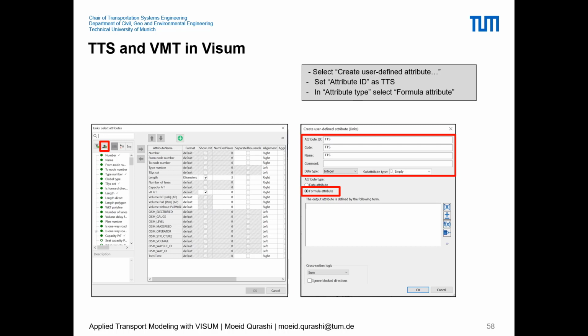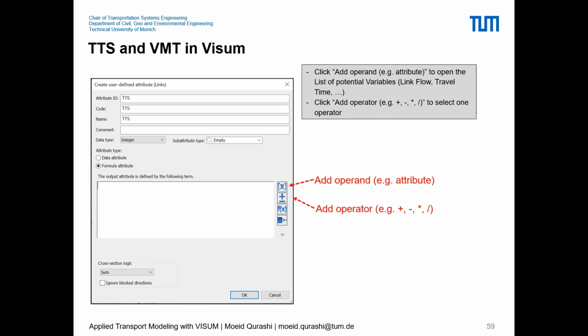For the first one, we can simply set the attribute ID as TTS, and this will be a formula metric, so it will be based on a formula using the existing link attributes. To write the formula, we will use the add operand and the add operator. So the idea is that you can simply write a formula. For example, what is the TTS?